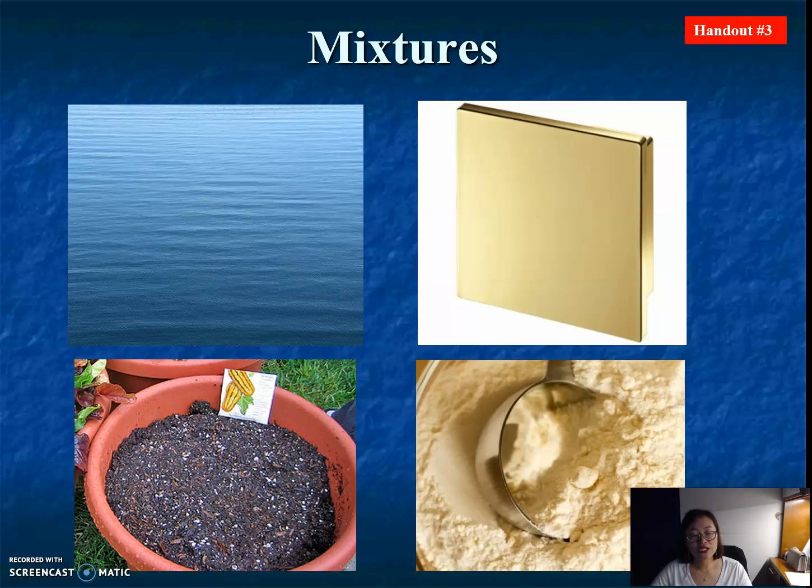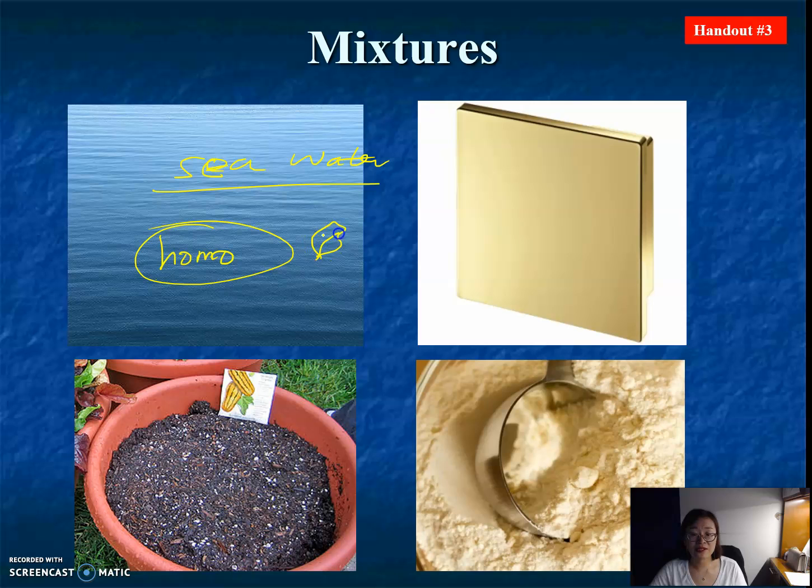So far we have learned how to classify matter, and what we will ask you to do is, if I give you an example of matter, you should be able to put it into the correct group. Like, let's see, this is seawater. Is it a homogeneous mixture or a heterogeneous mixture? Just look at this. Can I see different components? I know there is some substance dissolved in the water, but I cannot see it by my naked eye. So it is a homogeneous mixture.